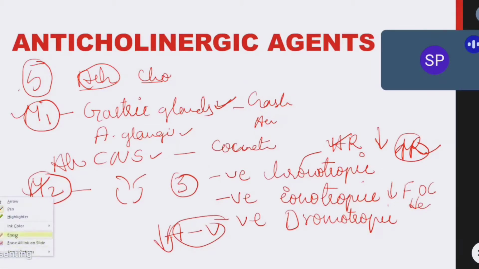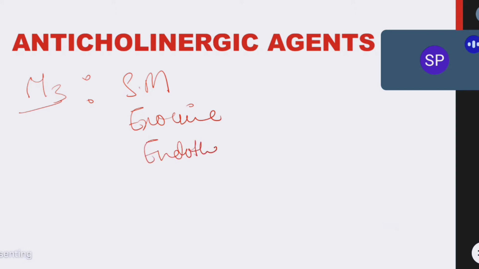Okay, and we have M3. M3 receptors are located in different places. Everyone listen carefully. M3 receptors are located on smooth muscles, on exocrine glands, and also on endothelial cells of blood vessels.